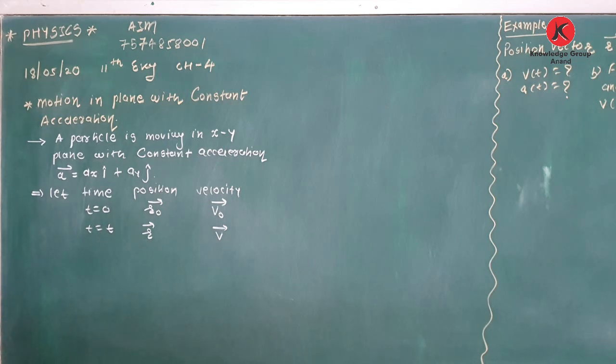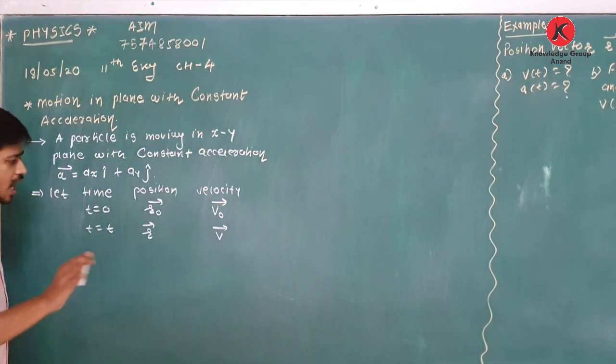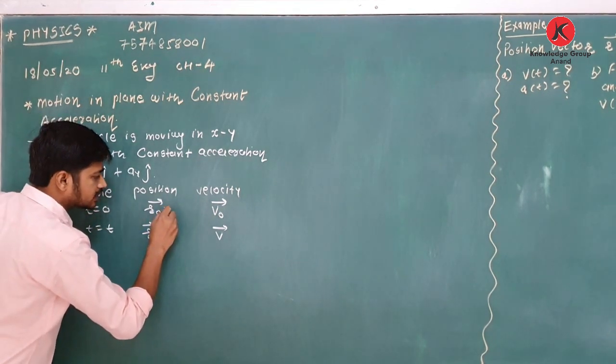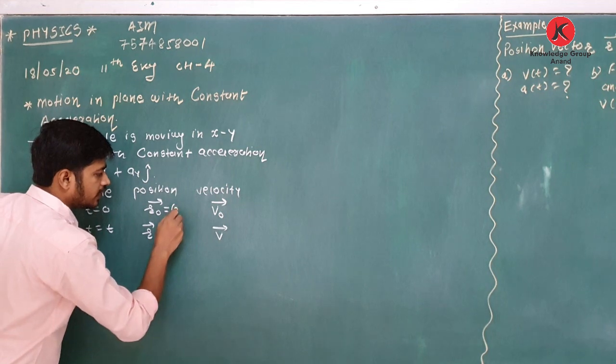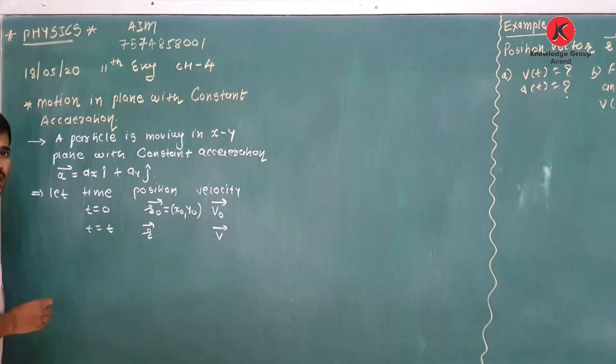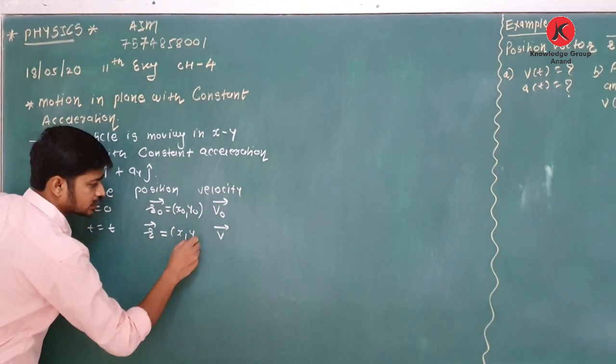And we know that we can write this position vector in terms of components, and also the velocity in terms of components. I can write r0 is equal to x0, y0, and r is equal to x, y.